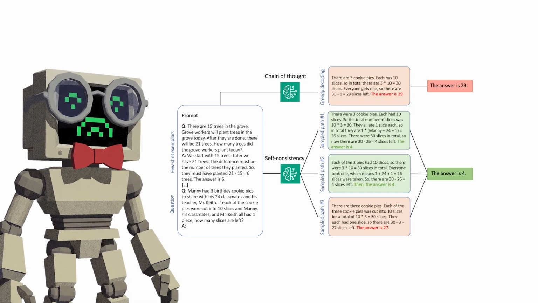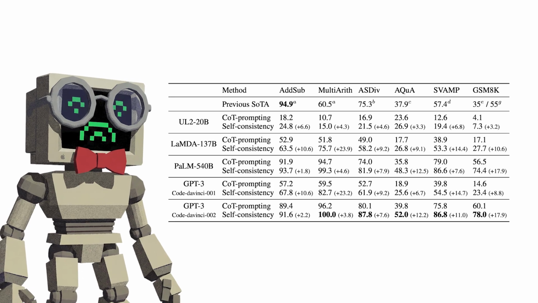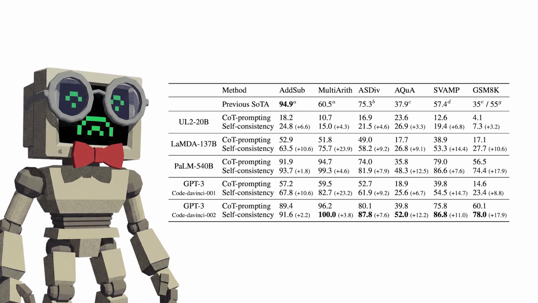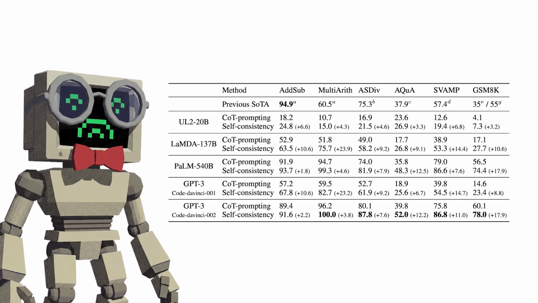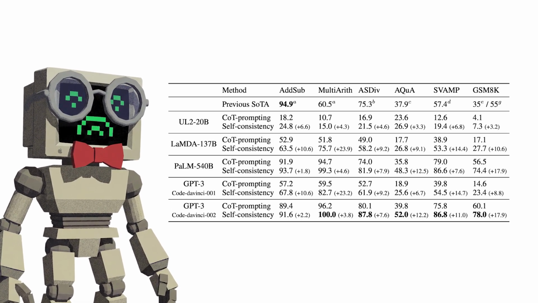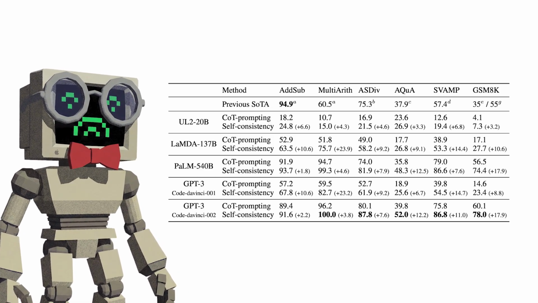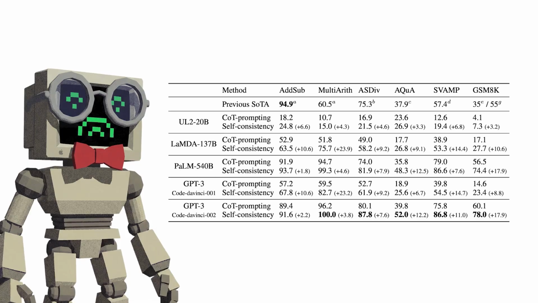The results back this up. On GSM 8K, one of the hardest arithmetic benchmarks, self-consistency boosted accuracy by nearly 18% over single path chain of thought. Across other reasoning benchmarks, the gains range from around 4% to 12%. That's not marginal. That's a meaningful leap in reliability across the board.